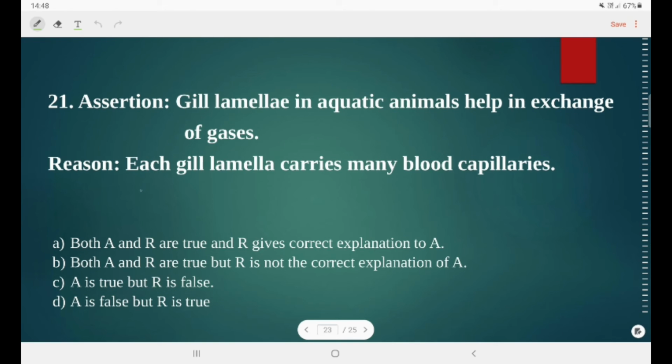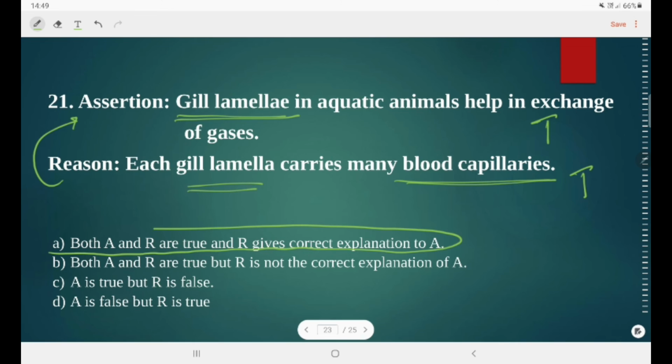Next question, assertion states that gill lamellae in aquatic animals help in exchange of gases. Reason is saying that each gill lamellae carries many blood capillaries. Gill lamellae definitely are built to exchange gases in aquatic animals, so it is a true statement. The reason states that gill lamellae carry many blood capillaries. The presence of blood capillaries is what makes the exchange of gases possible, and that is why the reason is also a true statement. Now let us see whether the reason is giving an explanation to A. Yes. So here option A is the correct answer.